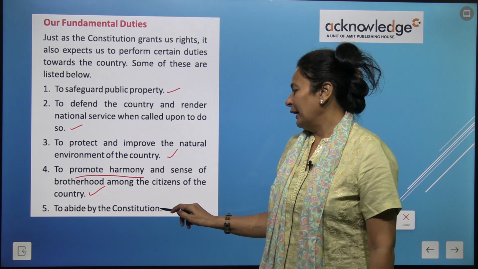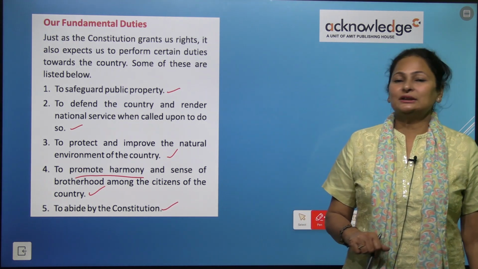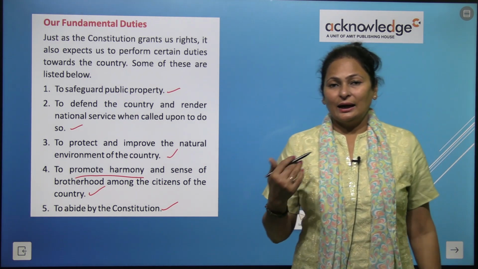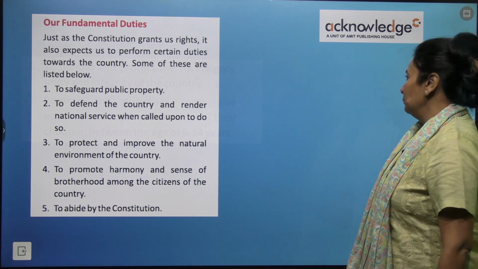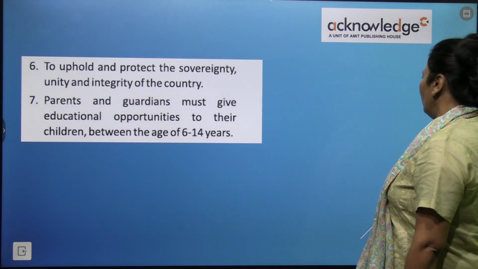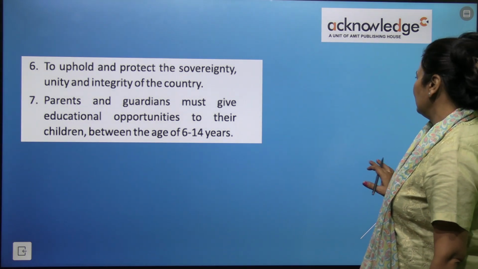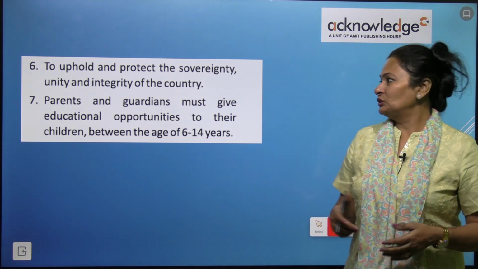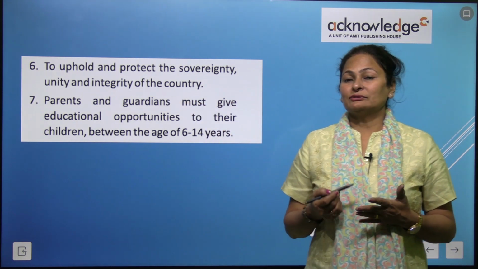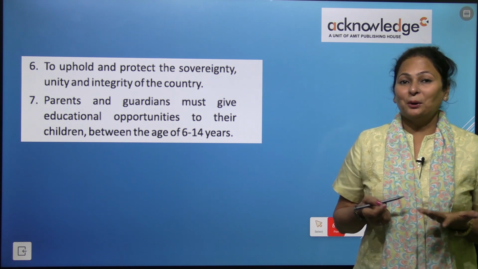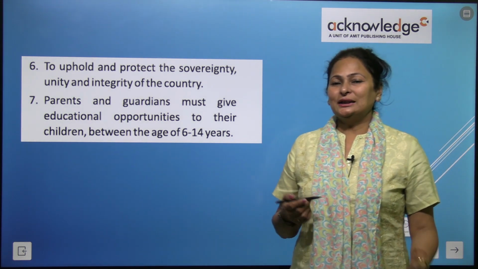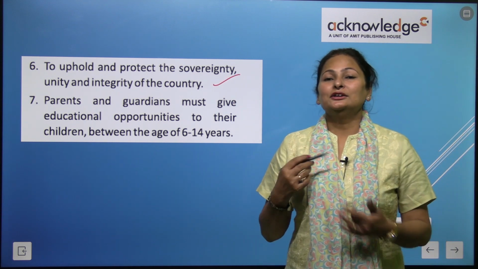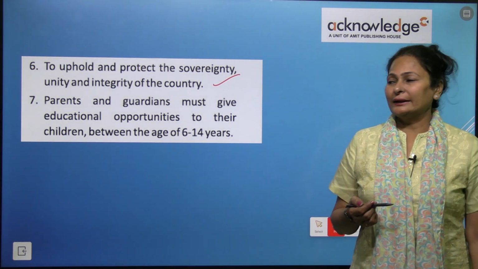To abide by the Constitution, we should follow what the Constitution says, and we should follow our duty. Next is to uphold and protect the sovereignty, unity and integrity of the country. Integrity means we should follow moral values, we should be honest, right? Unity means we should be united, right? So this is our duty, to be morally correct.